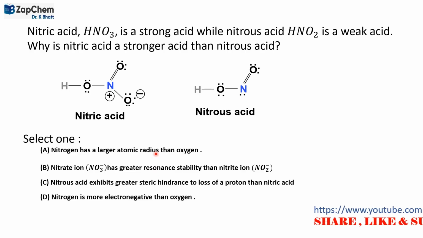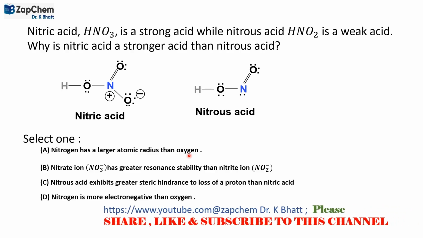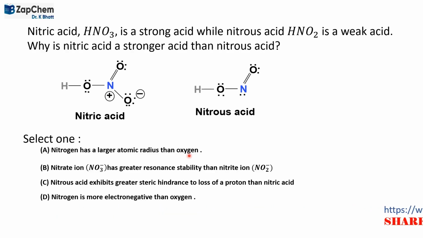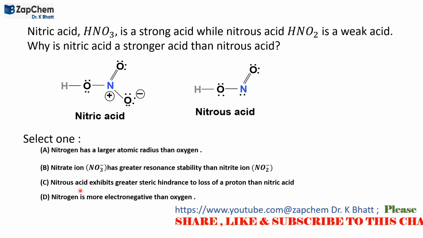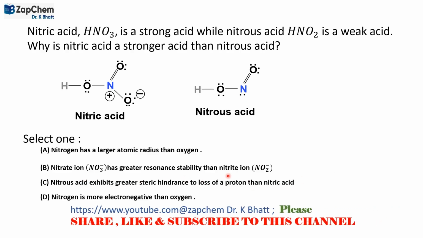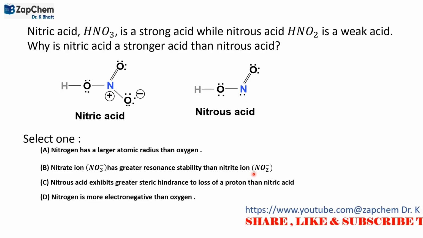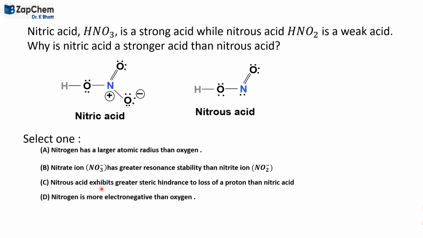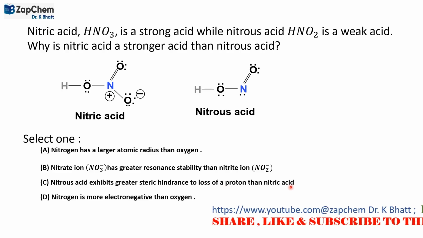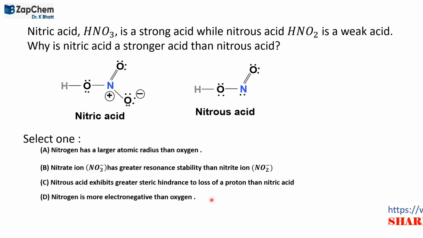Now, as we find here, nitrogen has a larger atomic radius than oxygen. This is wrong. This cannot be an answer to the strength of the acid. Nitrate ion has greater resonance stability than nitrite ion. This appears to be correct, and we shall take up the reasons for it. We have to learn it. Nitrous acid exhibits greater steric hindrance to the loss of the proton than nitric acid. No, it's not correct. Nitrogen is more electronegative than oxygen. This is also ruled out.